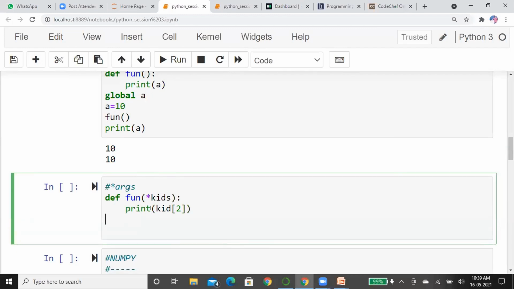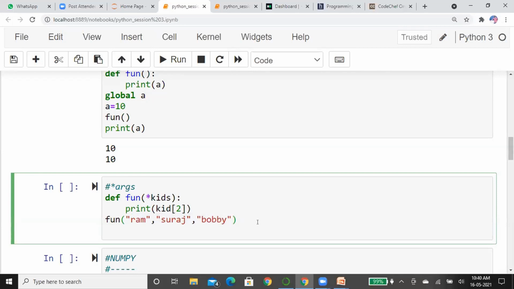I'm going to pass this function the values Ram, Suraj, Bobby. I'm passing three variables as arguments.